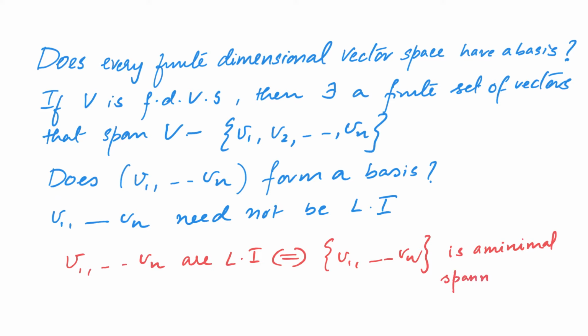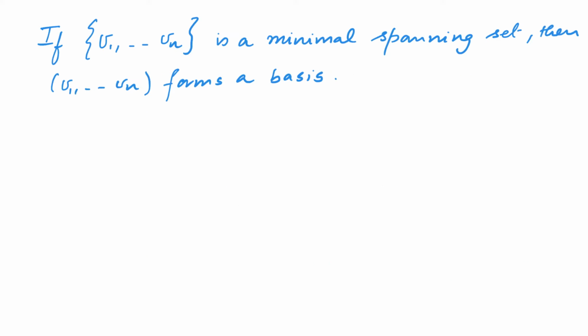So now the question is, is the set a minimal spanning set or not? If the set V1 to Vn is a minimal spanning set, then we already saw that the list V1 to Vn forms a basis. Therefore, we should be looking at the case when the set V1 to Vn is not a minimal spanning set.